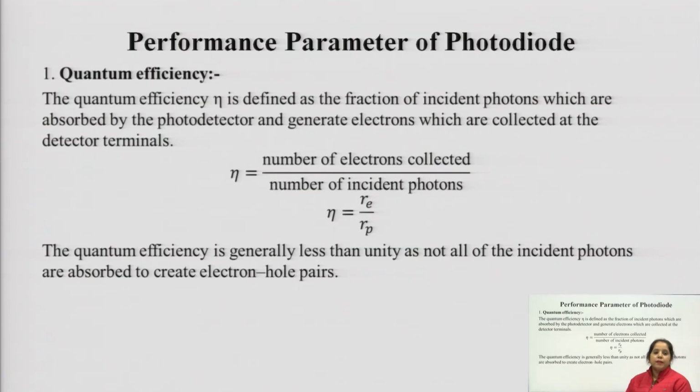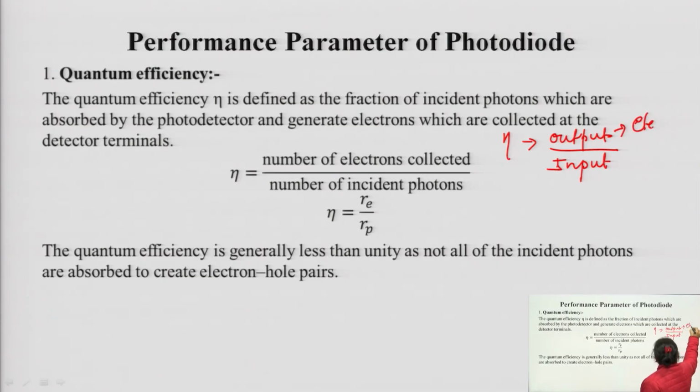When we talk about the quantum efficiency in the case of a photodiode, it should be the ratio between the electrons generated and the incident photons, because efficiency is always the output by input ratio, and output in the case of a photodiode is the electrons generated or collected, and input is the photons falling on it, the incident photons.